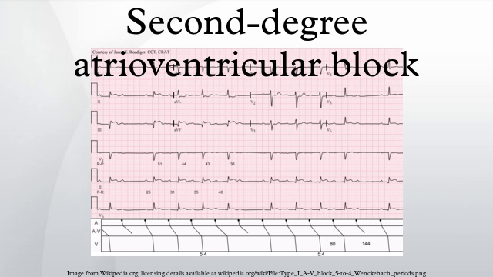This ratio is also frequently specified in referring to 3-1, 4-1, 5-1, or higher Mobitz type 2 block. Higher numbers of P waves for every QRS indicate more severe block. Of course, because type 2 Mobitz block is unstable by nature, it is common for the P-QRS ratio in Mobitz type 2 block to change over time.